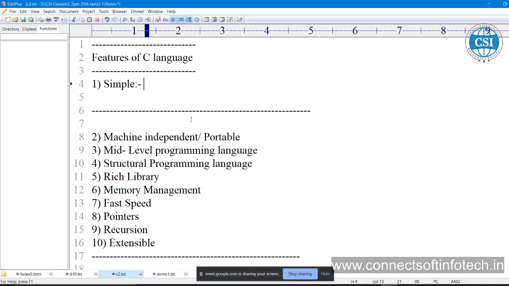So C is used mostly for hardware, or you can say in application development also. So simple means C is a simple programming language. You can write easily, and it has a structured approach, so that we can break the problems into small parts.